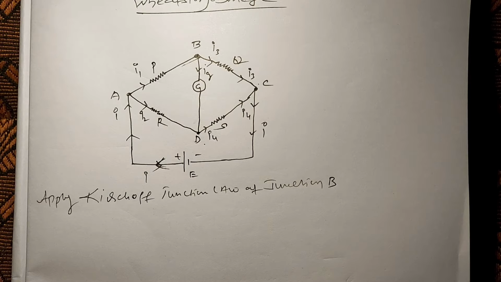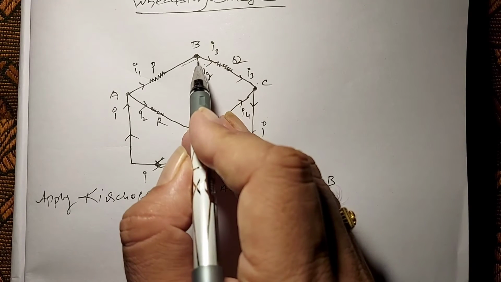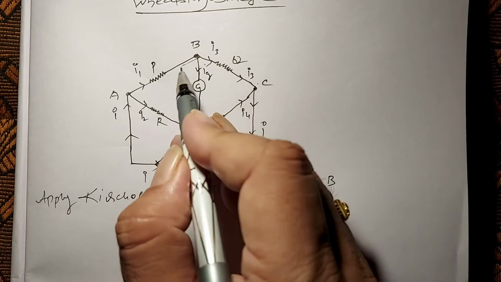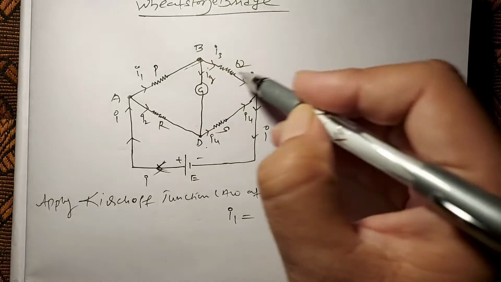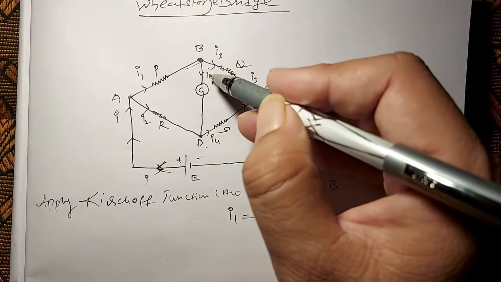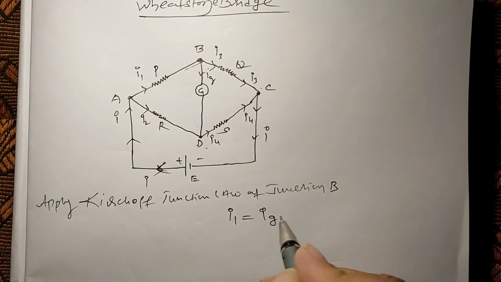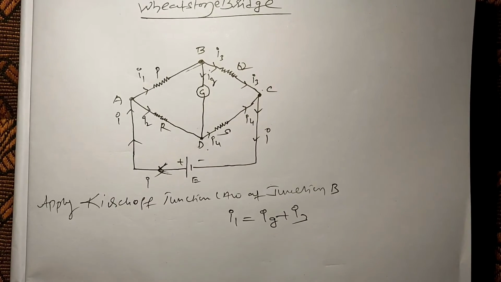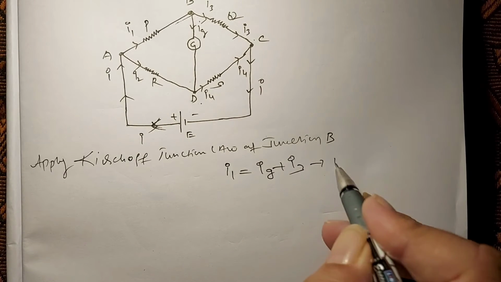The sum of the currents coming towards the junction is equal to the sum of the currents leaving the junction. Here to this junction, I1 current is coming towards the junction, that is equal to these two currents Ig and I3, which are leaving the junction. So I1 is equal to Ig plus I3. This is equation 1.